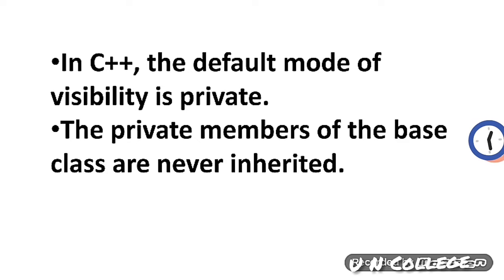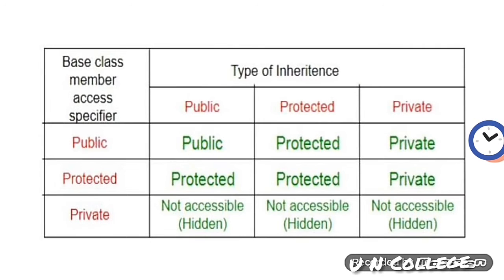In C++, the default mode of visibility is private. The private members of the base class are never inherited. Here I have represented the different types of visibility mode in a diagrammatic way.